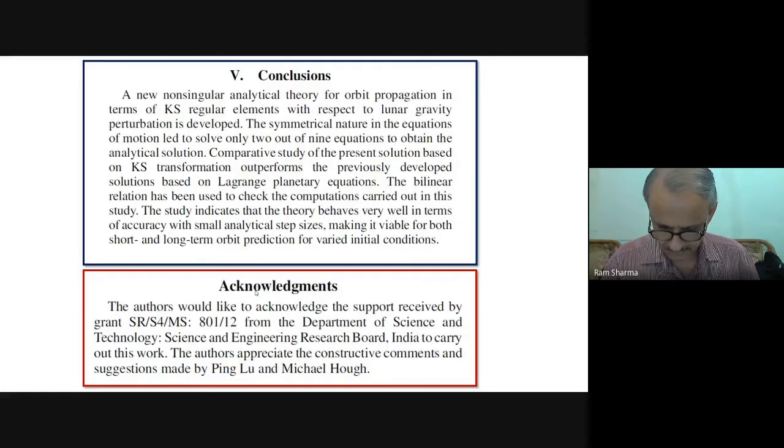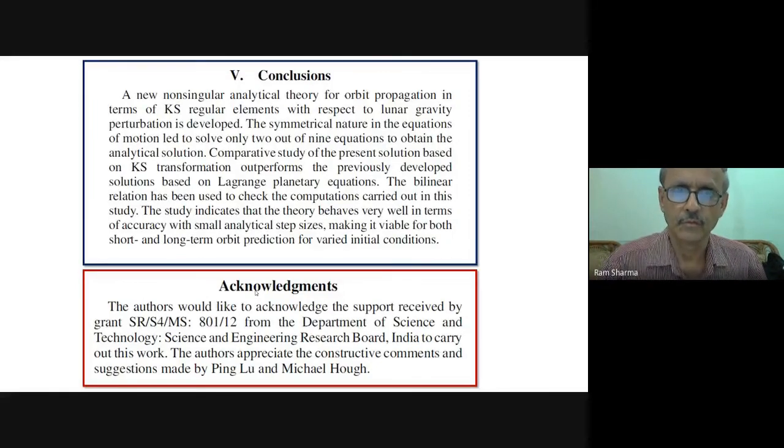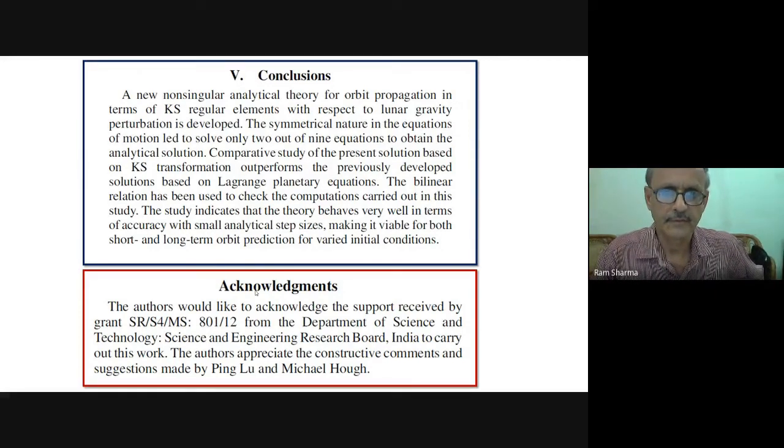So the conclusion is that a new non-singular analytical theory for orbit propagation we have done for linear perturbation. So next time I will show you the solar and linear both together. As I told you, there was the solar part; we thought it was ready, we sent it to Acta Astronautica, but due to some minor issues, they didn't accept. So then we have to do it later.